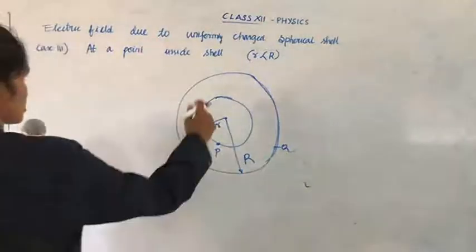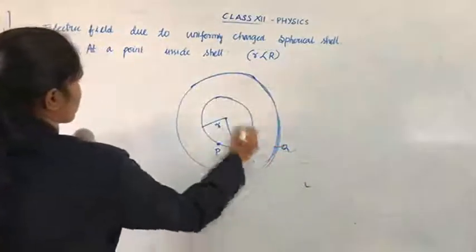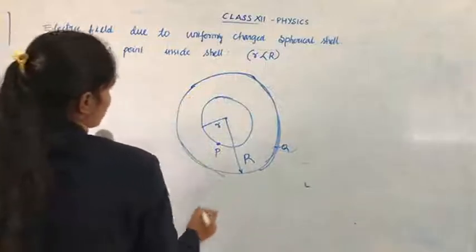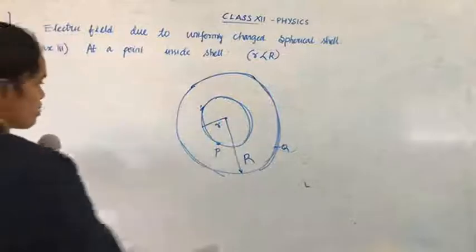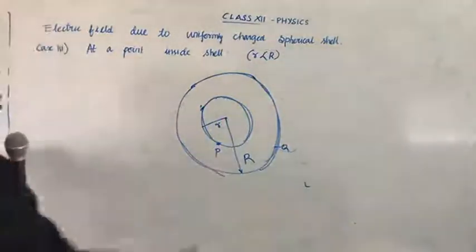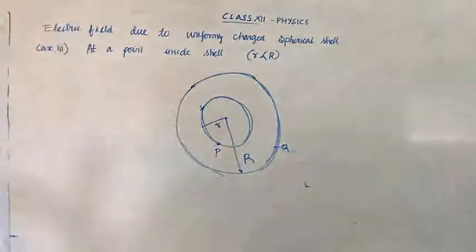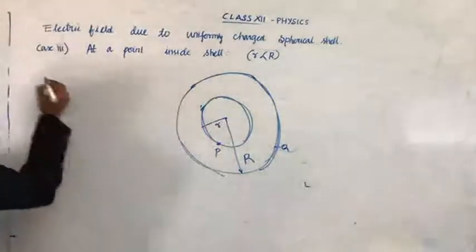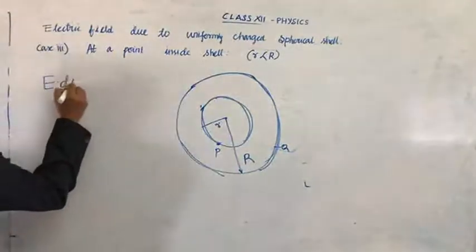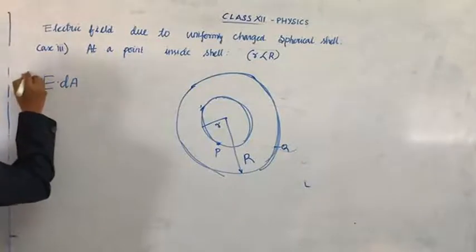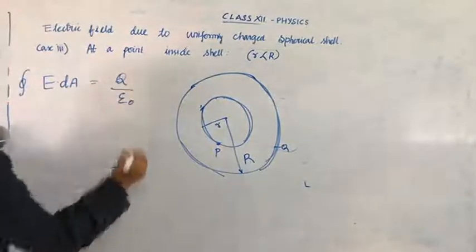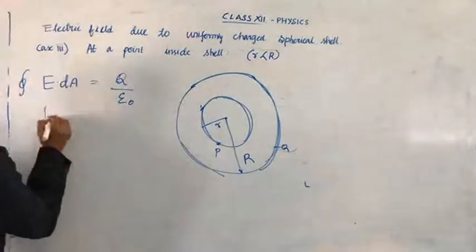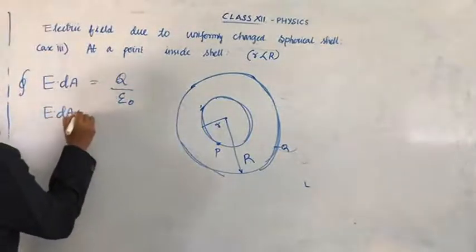So this outside is the spherical charged shell, and inside we are placing a small shell at a point P. At point P we are going to find the electric field. So apply the formula: E dA cos theta equal to Q by epsilon 0.